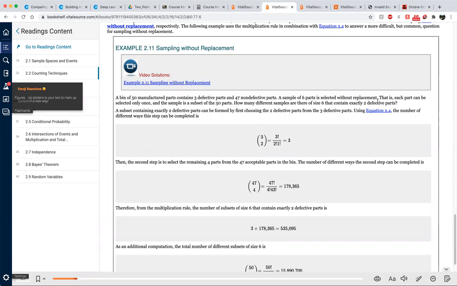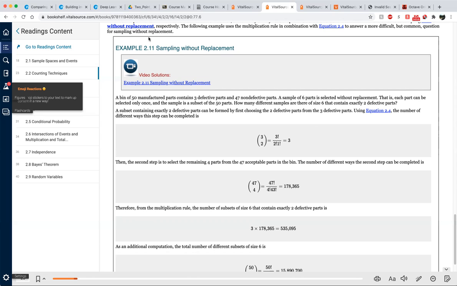Then we what? Does order matter? No, order doesn't matter, right? Let's just label the defective parts. Say defective parts 1 to 3 are the defective parts. Then we selected part 1 and 2, or we selected part 2 and 1. Do I count those two cases as distinct? No, right? So order doesn't matter, so we have to apply the combination.